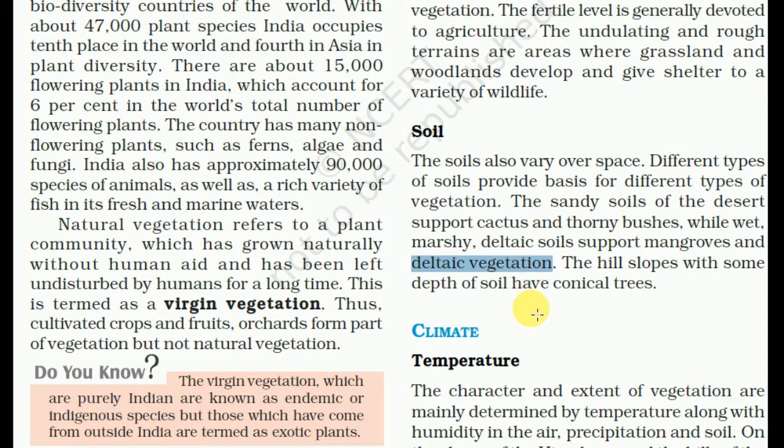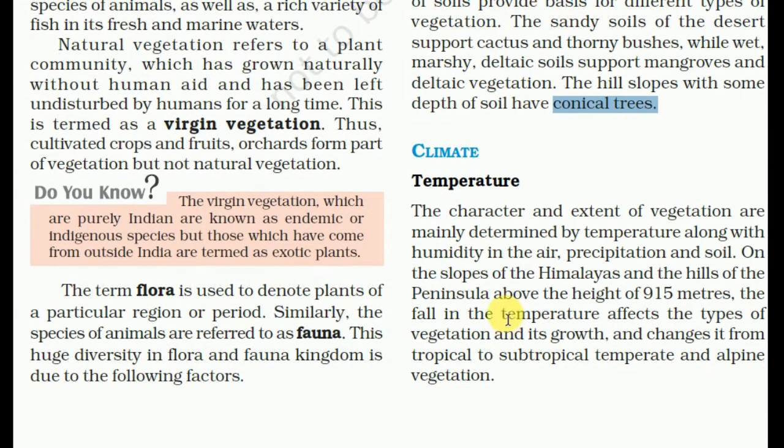So there are different types of vegetation due to different types of soil. The hill slopes with some depth of soil have coniferous trees.